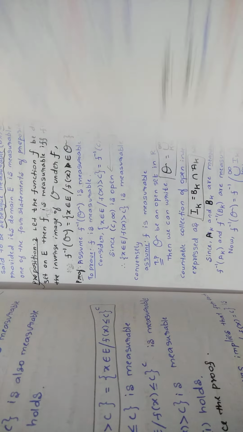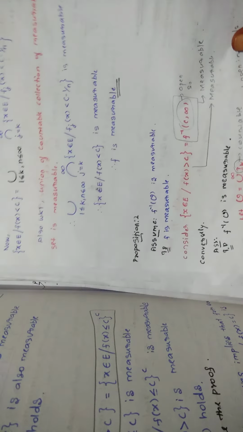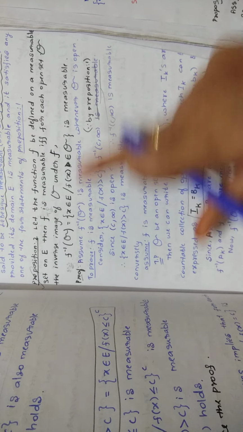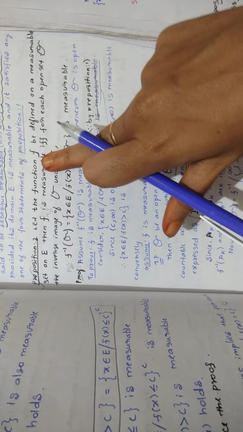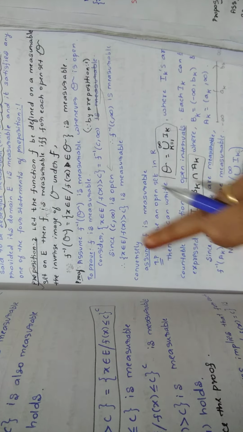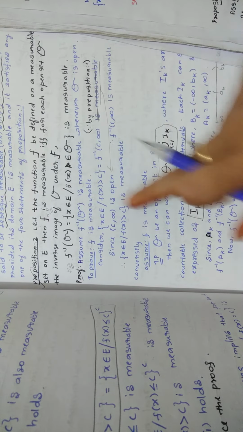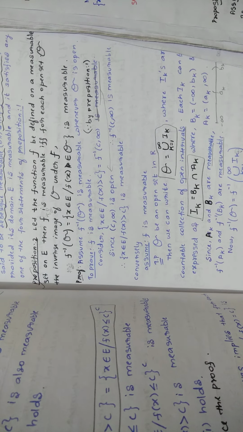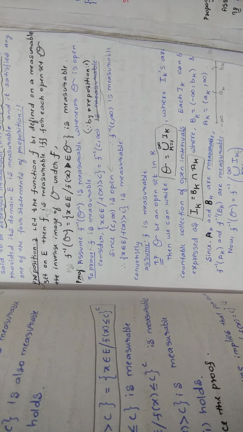Okay, so first you are assuming f inverse of script O is measurable and you will prove f is measurable, and then in the converse part you will assume f is measurable and you will prove f inverse of script O is measurable.